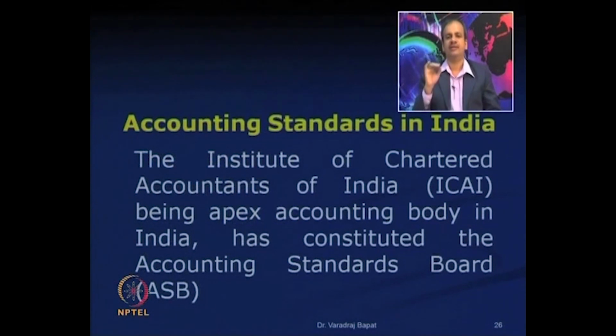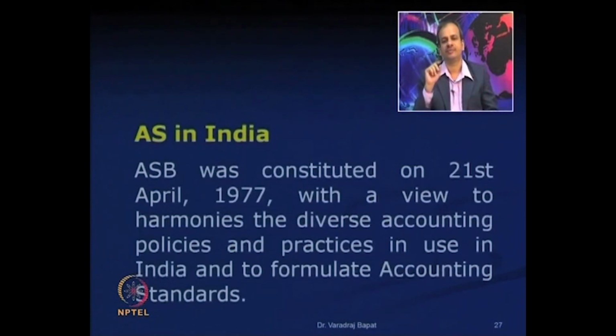We have already seen that accounting standards are the standardized norms for accounting which are laid down by regulatory bodies. In case of India, ICAI, Institute of Chartered Accountants of India, is the apex accounting body. So, they have constituted a board which is known as Accounting Standard Board, which has the basic responsibility of laying down the accounting standards in India. The board was constituted on 21st April 1977 with the same purpose that there should be a harmonization of policies and to formulate the standard.